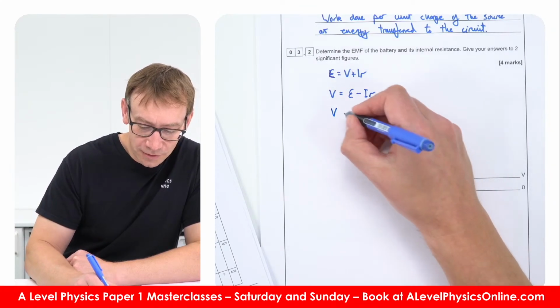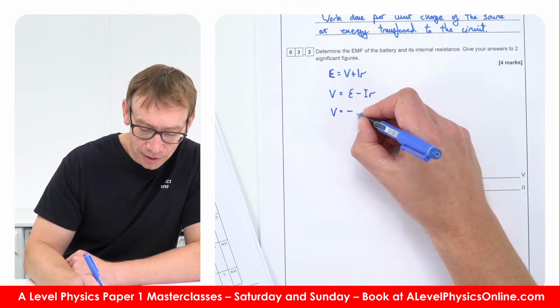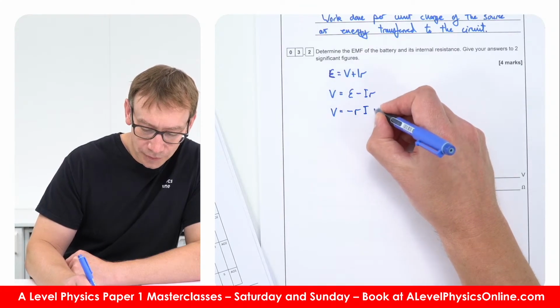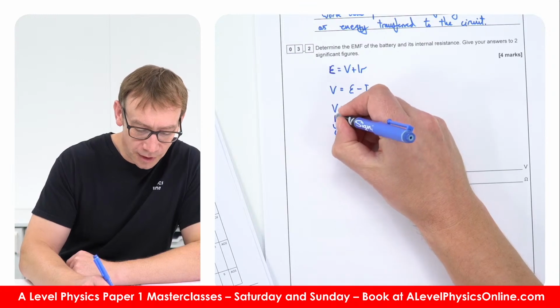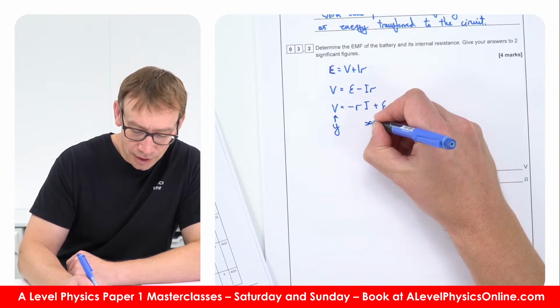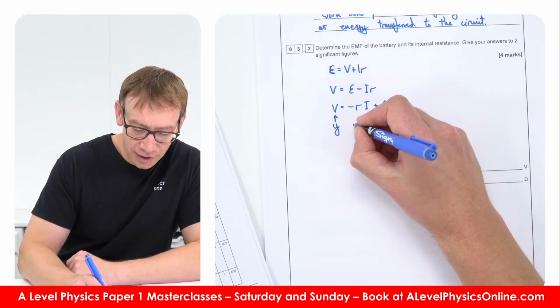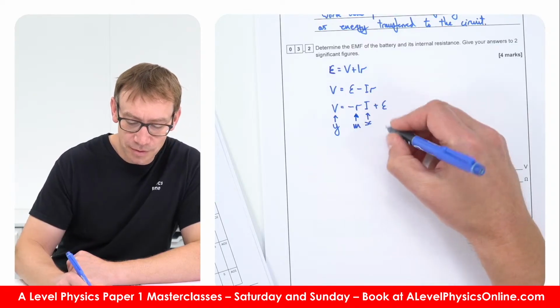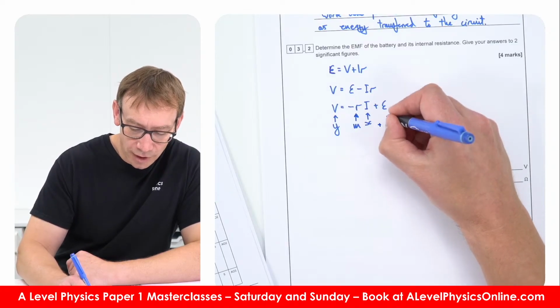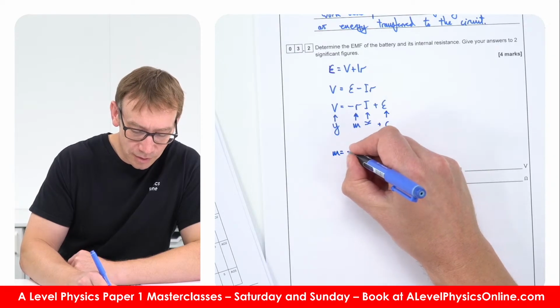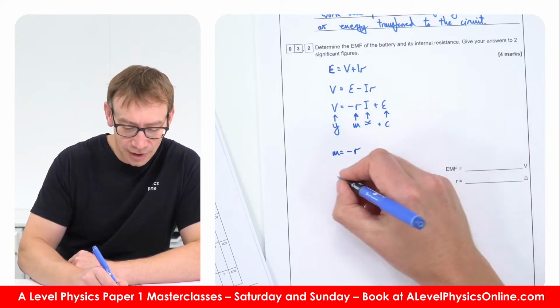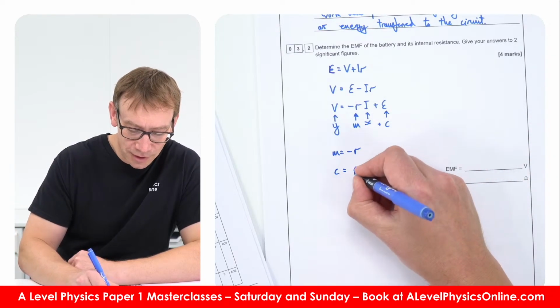If we rearrange this into the format of minus RI plus E, and on the graph we plot V on the y-axis and the current on the x-axis, then the gradient is equal to minus R, and the y-intercept is equal to the EMF. So the gradient is equal to minus the internal resistance, and the y-intercept is equal to the EMF.